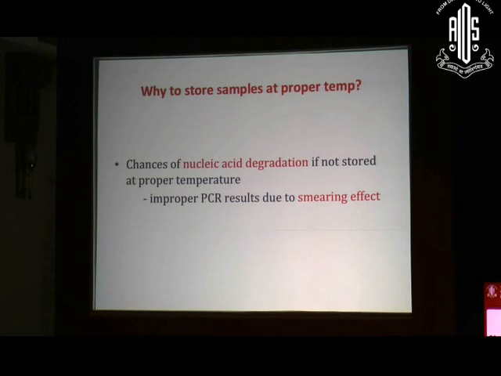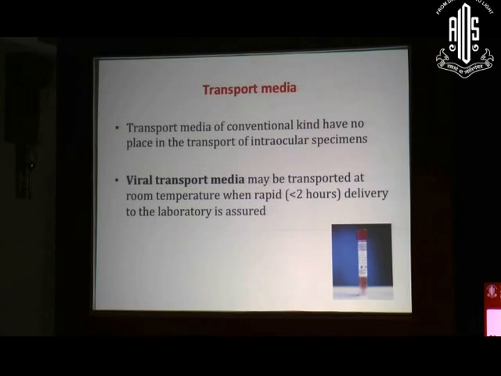I am not going into the technical details of what could happen and how we can improve upon it. This is just for basic teaching that it should be stored in a cold chain, and it should be immediately sent to the laboratory in an ice box which is leak proof and which has an ice pack, or dry ice you can use for the transportation of your sample, because otherwise it can lead to an improper molecular test due to different types of technical problems, and this is one of the problems I have mentioned in this slide. So it should be sent properly. Cold chain maintenance is very, very important.